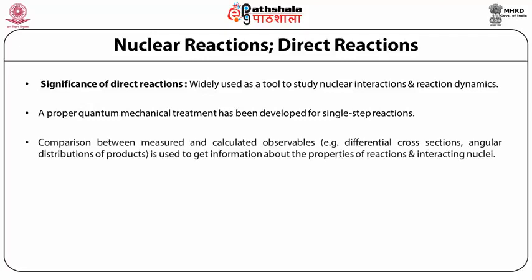Comparison between measured and calculated observables is used to get information about the properties of the reaction and interacting nuclei. If we compare the observables in direct reactions with theoretically calculated values, what observables are we interested in? Differential cross section, angular distribution of products, etc. That comparison can give us information about the properties of the reaction and interacting nuclei.